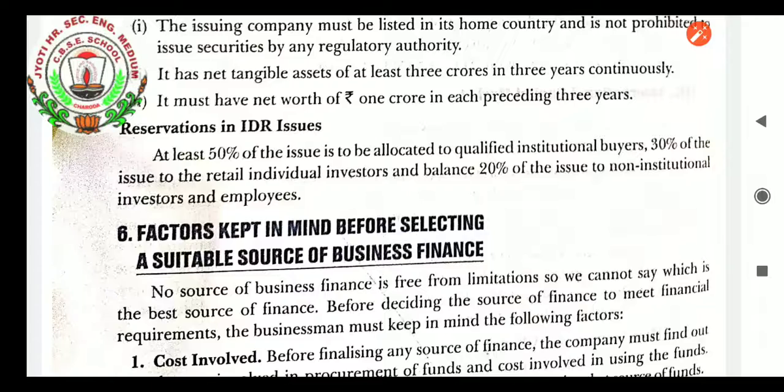Reservations in IDR issues: at least 50% of the issue is to be allocated to qualified institutional buyers, 30% of the issue to retail individual investors, and the balance 20% of the issue to non-institutional investors and employees.